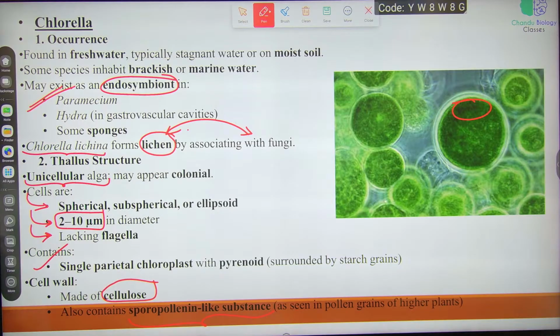Dioecious, unisexual or heterothallic. Okay. Example you can see Volvox aureus. Sex organs are present in different colonies. Fine, right?